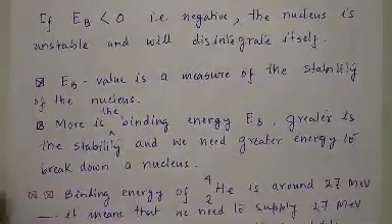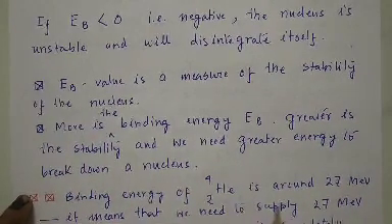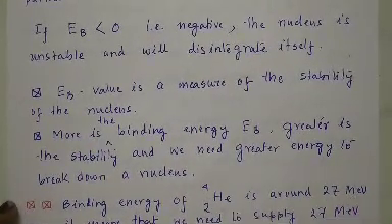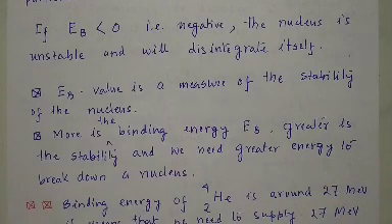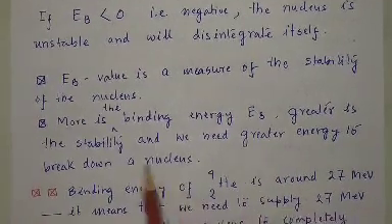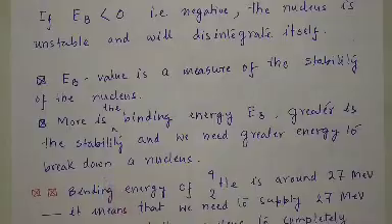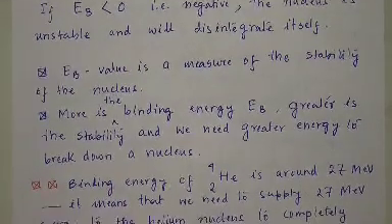The value of binding energy is a measure of the stability of the nucleus. So if binding energy is greater, we can assume that the nucleus is more stable. That is, during formation a greater amount of energy is released, so the nucleus will be in a very low energy state, so the nucleus will be more stable. The more the binding energy, the greater the stability, and we need to supply greater energy from outside to break down the nucleus.